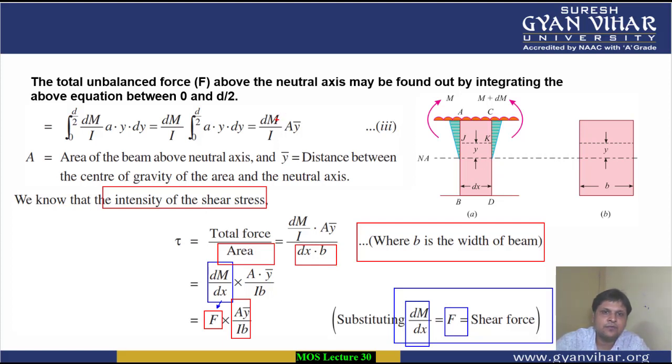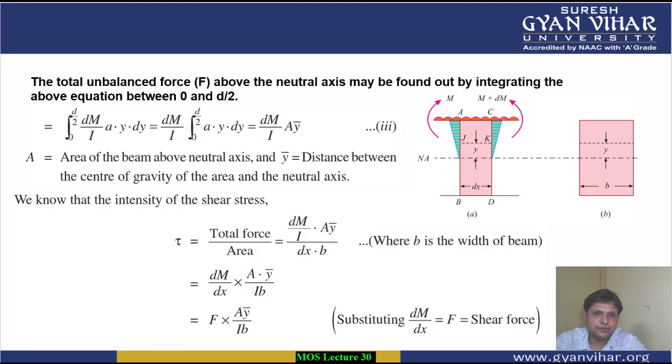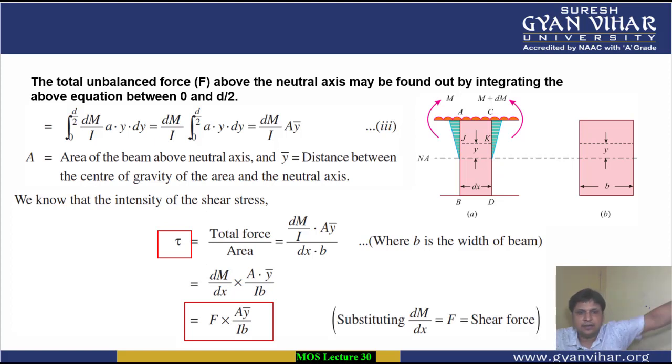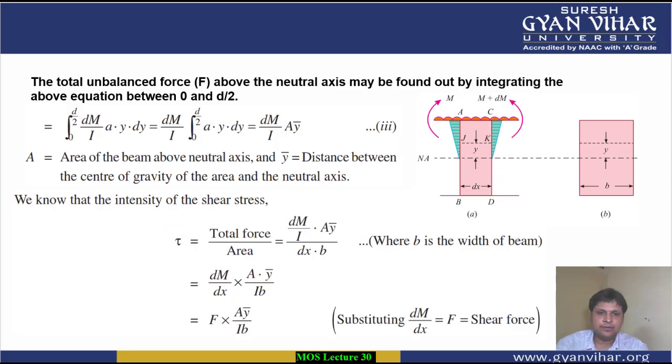Similarly, one more point where you can get confused is here. Here we have put Ay bar because integration of y dA will give you the value of Ay bar. All right, so this was the expression which we have obtained and which is very important. We will use this expression for calculating shear stress in the case of a rectangle, a square, a triangle and a circle. So this formula is tau is equal to F into Ay bar upon Ib. This you should keep in mind.